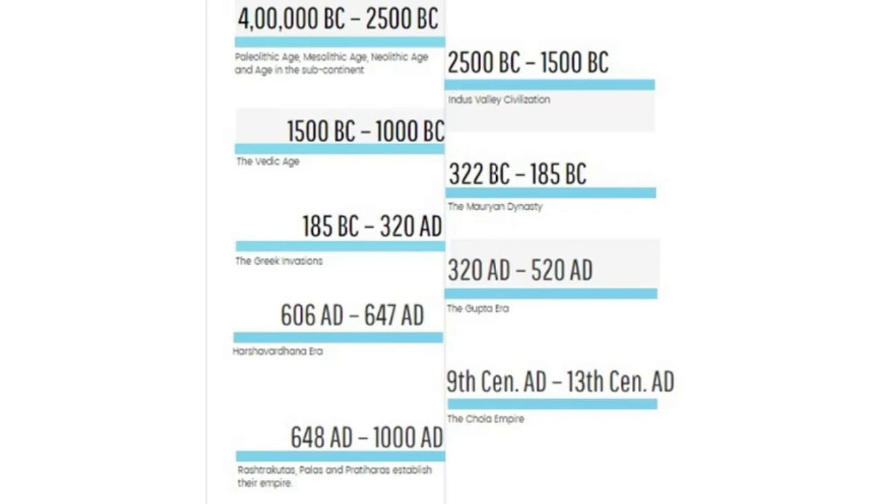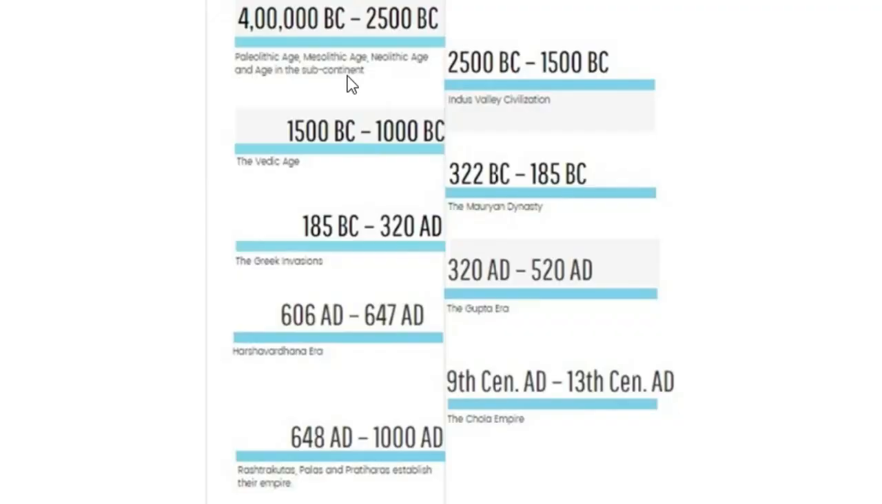So this is a brief timeline of ancient Indian history. Over here we have 4 lakh BC to 25,000 BC, that is the Paleolithic, Mesolithic and Neolithic ages in the subcontinent. I'll get into all these Paleolithic, Mesolithic and Neolithic periods, do not get worried about that. I'm just briefing you first and then getting on to the subdivisions.